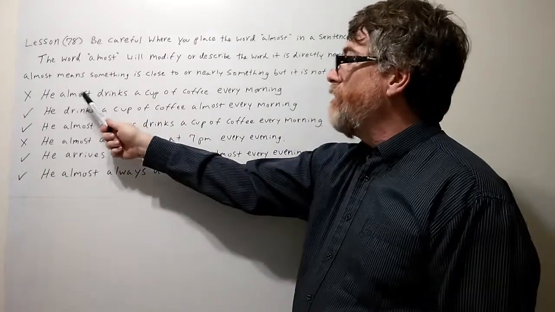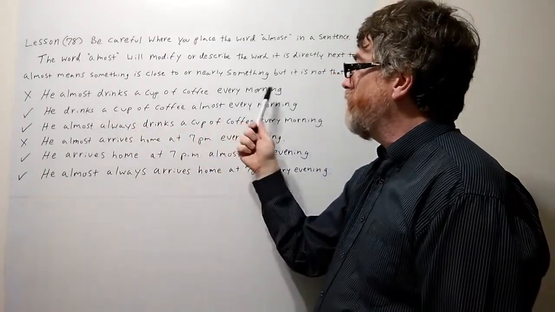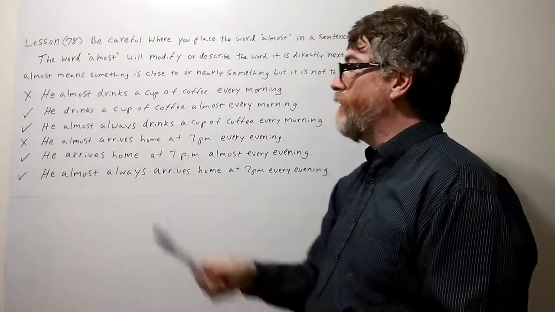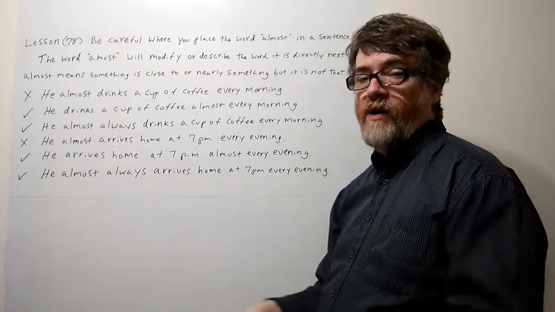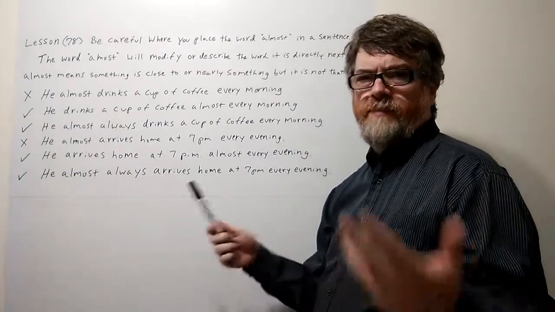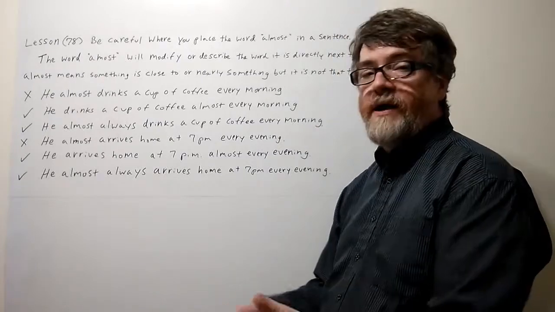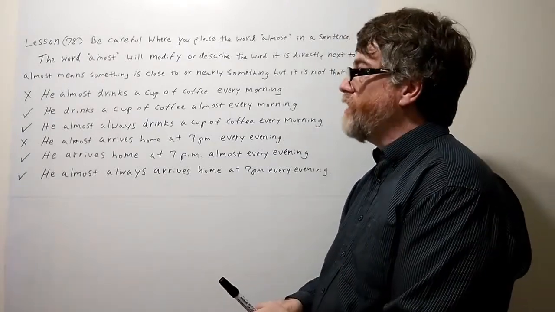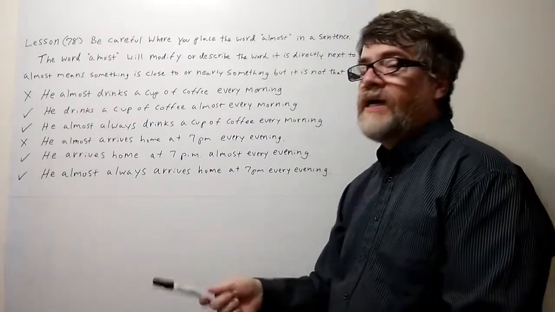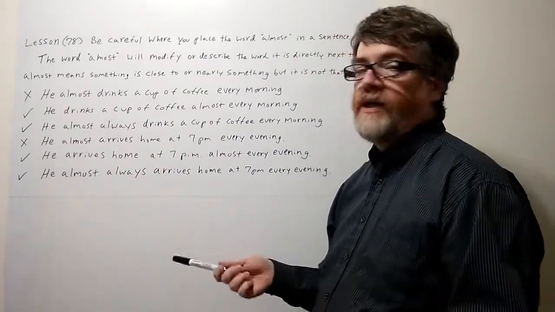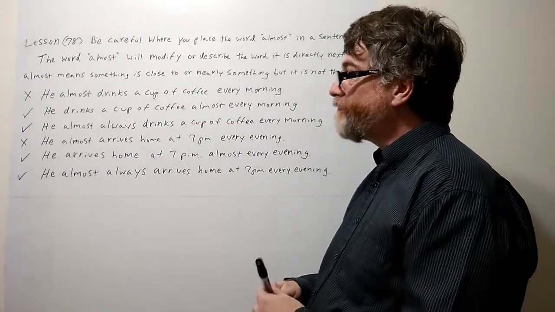He might say, he almost drinks a cup of coffee every morning. Well, this would be wrong, because if you say he almost drinks a cup of coffee, it means he doesn't drink a cup of coffee. It would actually kind of imply that he came close to it. Maybe he prepared it, maybe he got it ready, and then he forgot about it. He never drank it. So if you say he almost drinks a cup of coffee, that means he doesn't drink any coffee. That's not what the speaker usually wants to say.